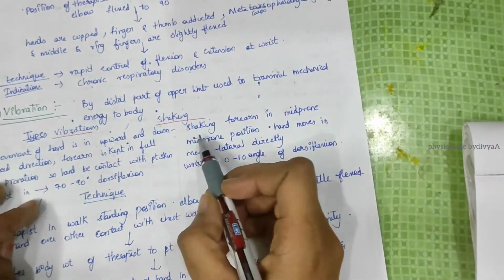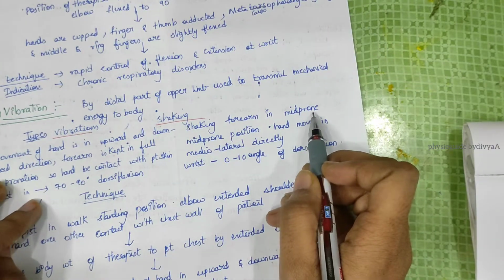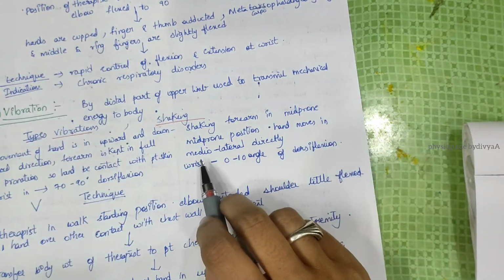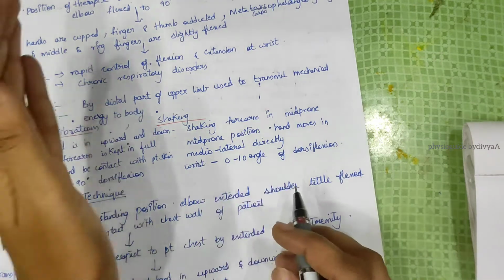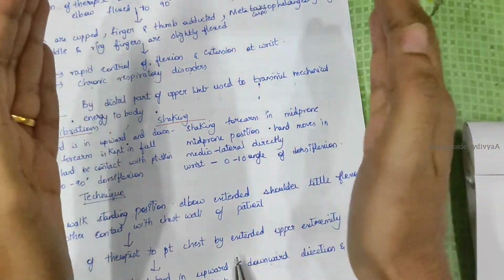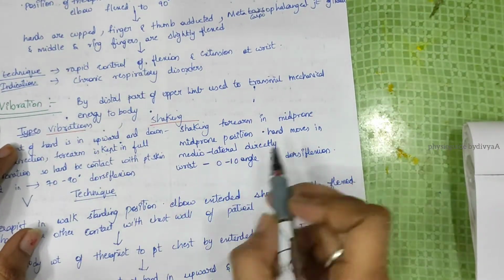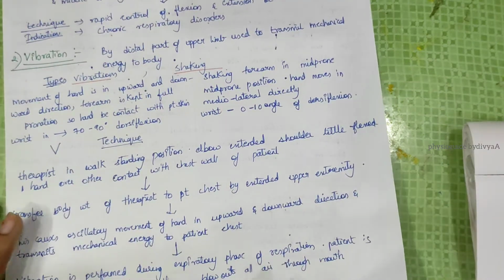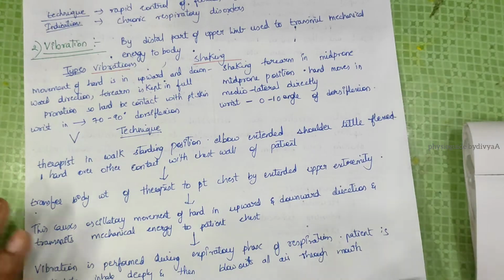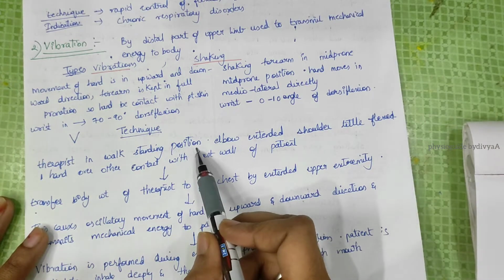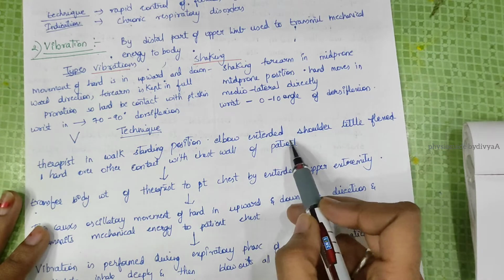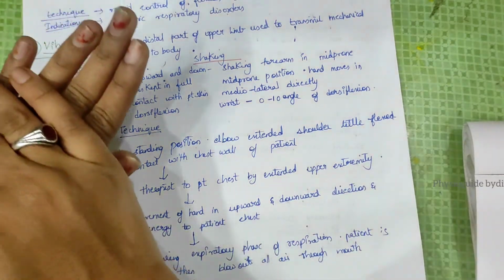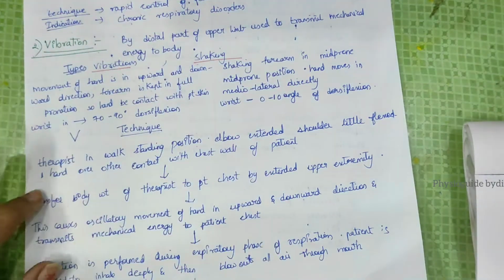Now shaking: the forearm is in mid-prone position, the hands move in a medial and lateral direction, and the wrist is in 0 to 10 degrees of dorsiflexion. Now how is vibration given? The therapist is in stride standing position, elbow extended and shoulder slightly flexed, one hand over the other, in contact with the chest wall of the patient.